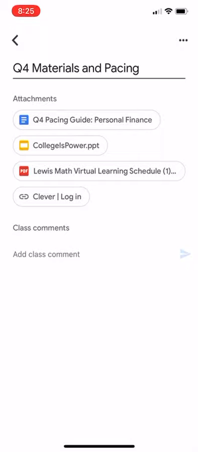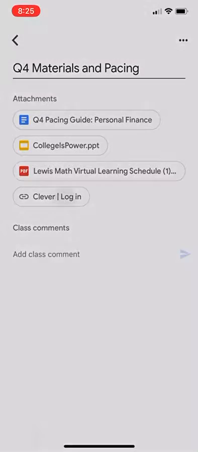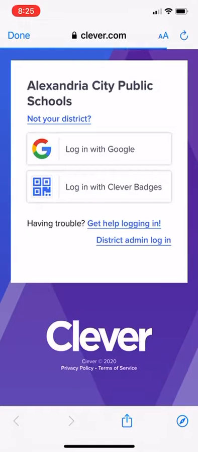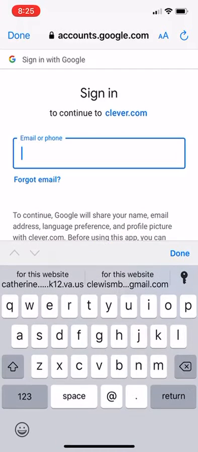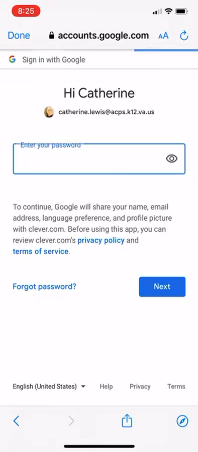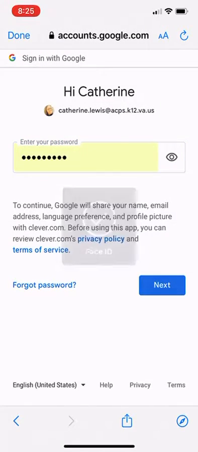And last but not least, I want us to look at Clever. Let me log into Clever real quick. Sorry about that.